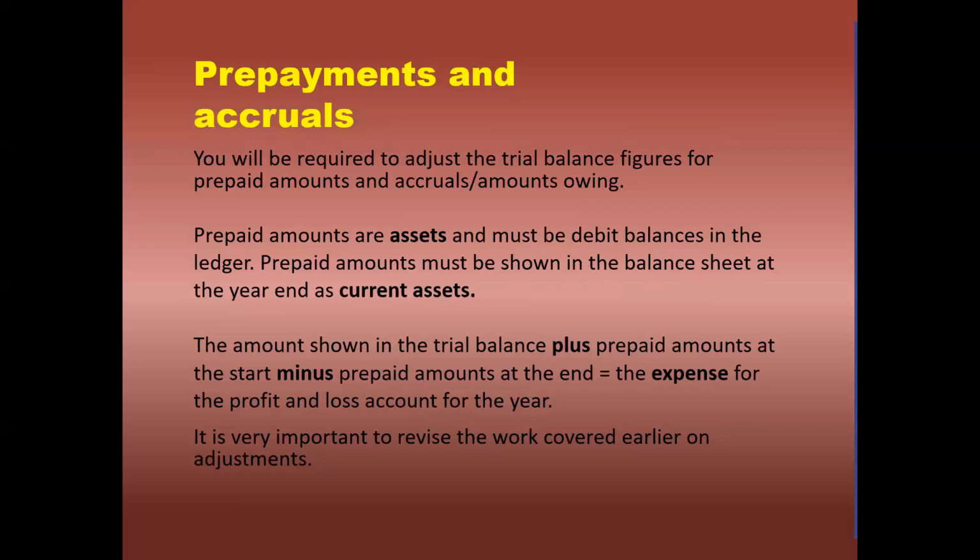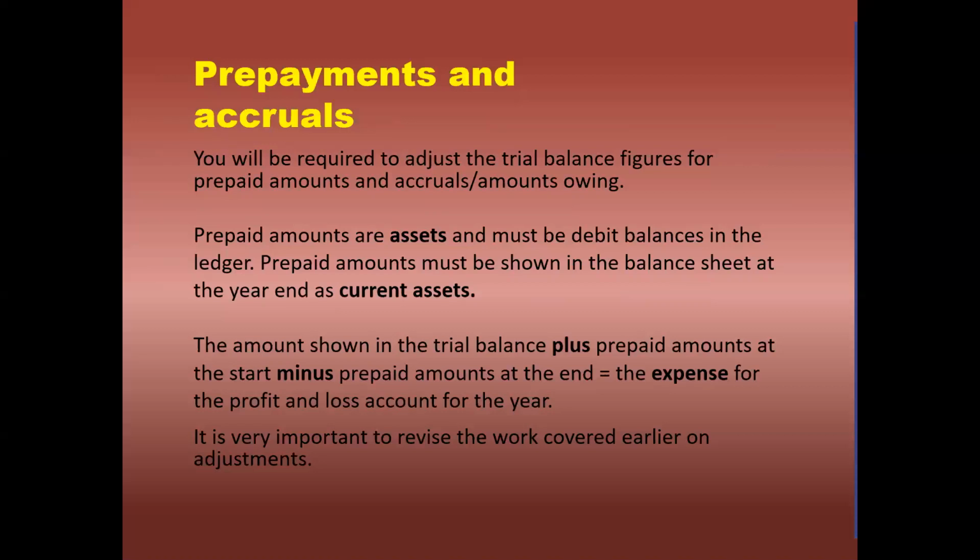So adjustment is nothing but this. When we are preparing the trial balance, after its preparation, if any transaction occurs, those transactions we will write in adjustments. The adjustment transactions will have two effects. The first effect may be in the trading account and the second in the profit and loss account. In some cases the first effect will be in the trading account and the second in the balance sheet, or the first in the profit and loss account and the second in the balance sheet. According to the nature of the item, the effect will be twice.